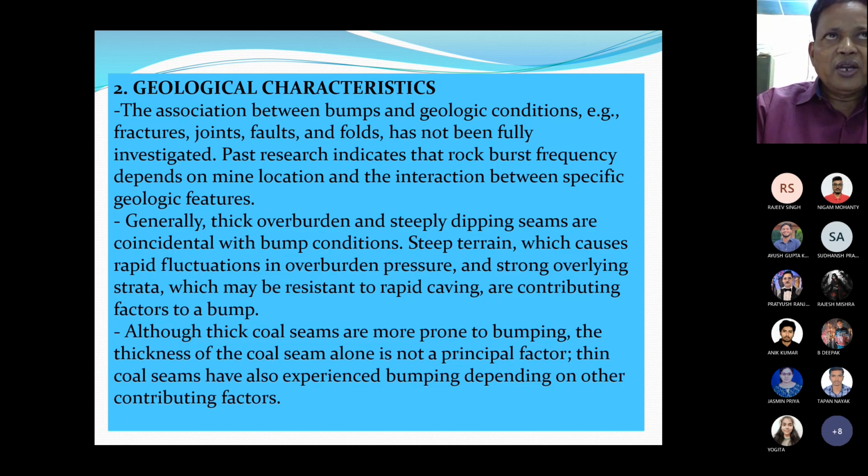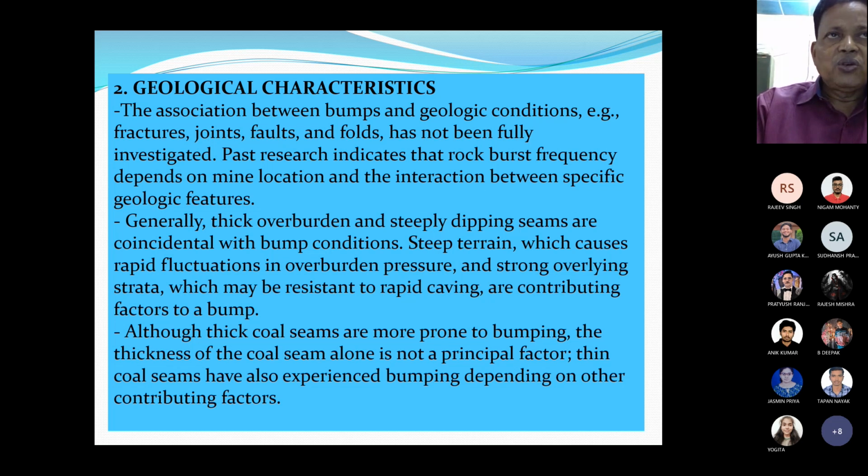The second factor is the characteristics of the rock. The association between bumps and geologic conditions like fractures, joint planes, fault planes, and faults has not been fully investigated. Past research indicates that rock burst frequency depends on mine location and the interaction between specific geological features.